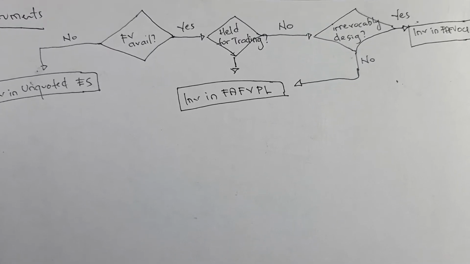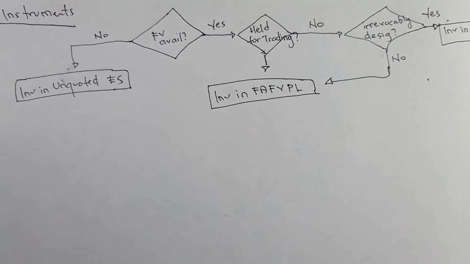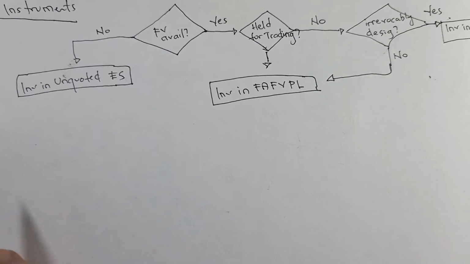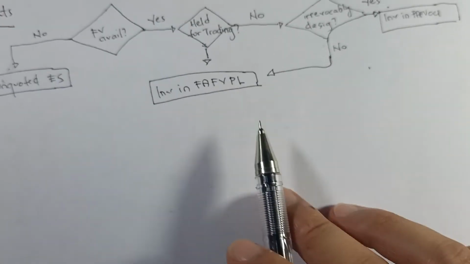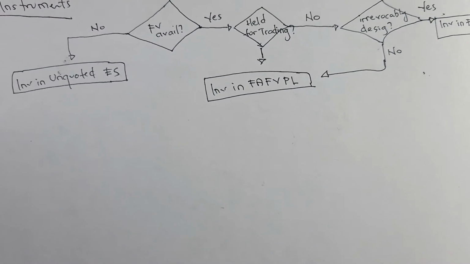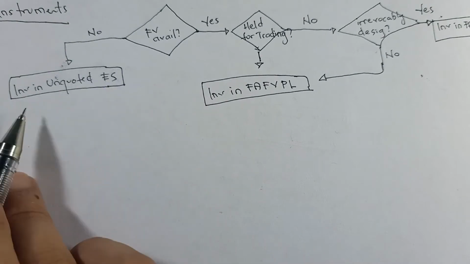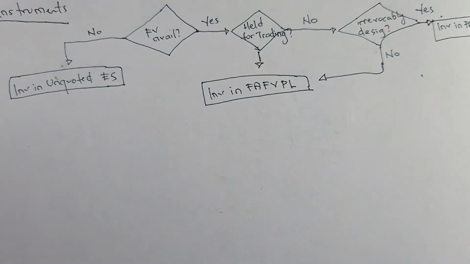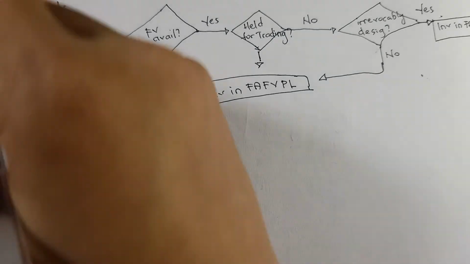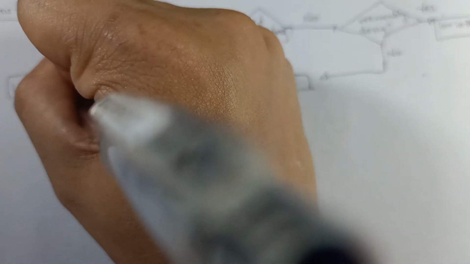Very good. Now, focus muna tayo dito sa investment in unquoted equity securities. Again, focus lang muna tayo dito. I-discuss ko si FVPL and si FVOCI in another video. Very good. So here, kapag walang fair value na available, once again, the investment classification will be investment in unquoted equity securities. Then the method that we are using here is actually the cost method or the cost model.